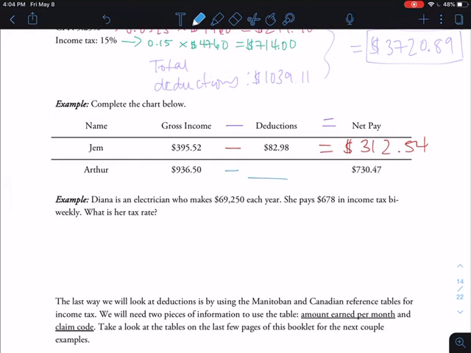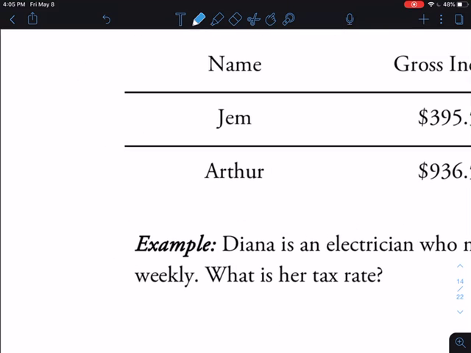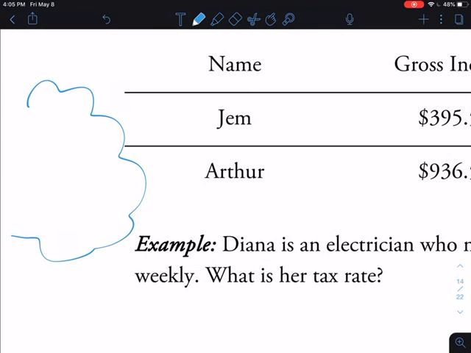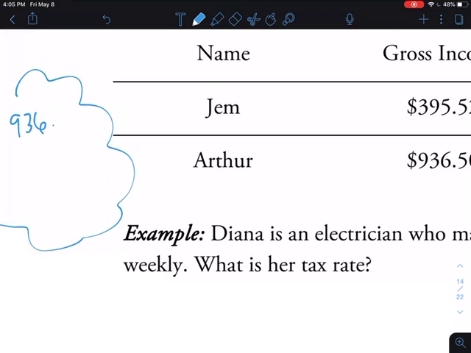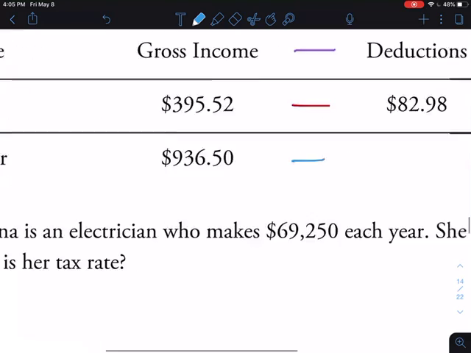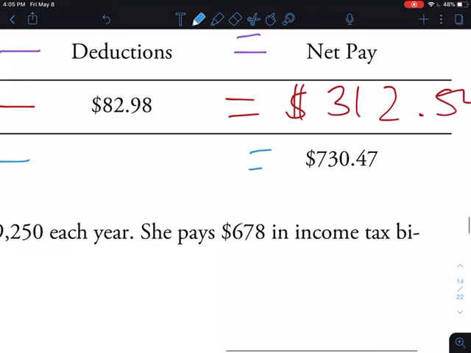We're saying subtract something is equal to $730.47. So to find that, we are just going to subtract $730.47 from this, and that will give us our deductions amount. Okay, so if you want to do like a thought bubble, you know I'm a fan of those, you're welcome to, oh, sorry guys, there we go. Okay, thought bubble. We're going to take that total of $936.50. We're going to subtract the other number of $730.47.